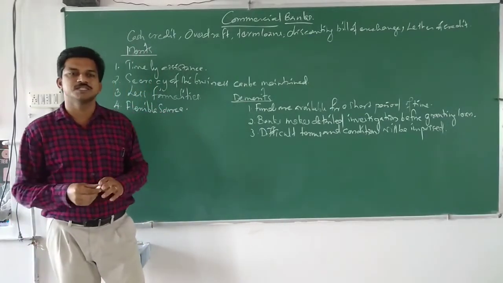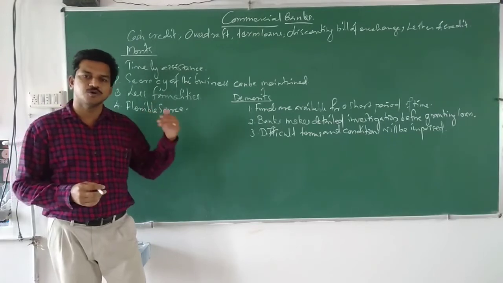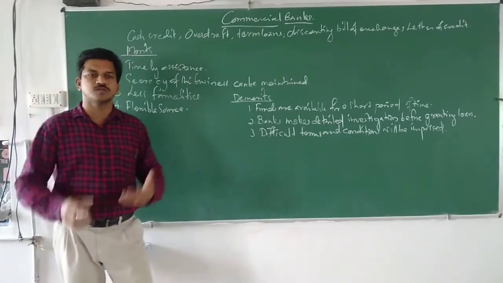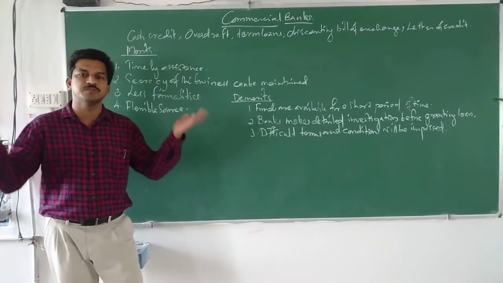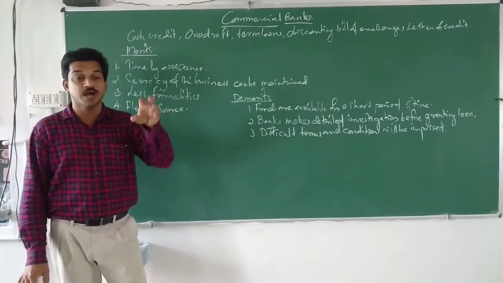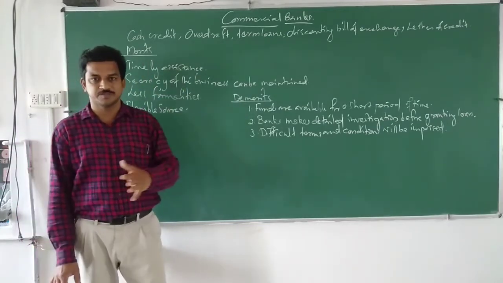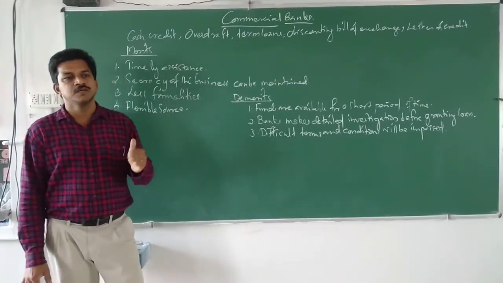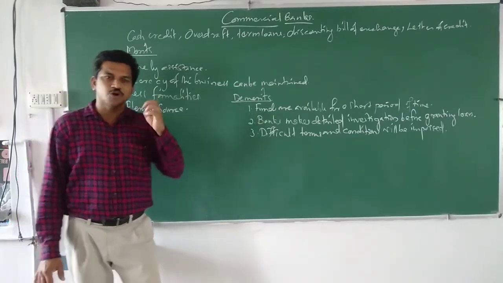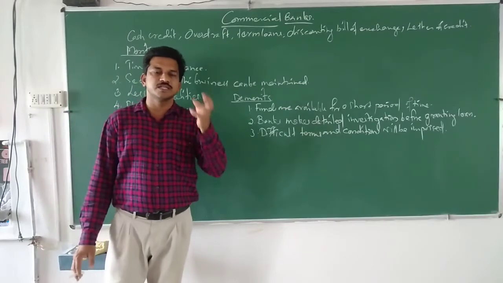The bank sometimes says that since you have borrowed money from us, hereafter without our permission you should not borrow money from anybody, because the bank has to assure repayment of money. So the bank may say that before taking a loan from anybody else, you should get our permission.